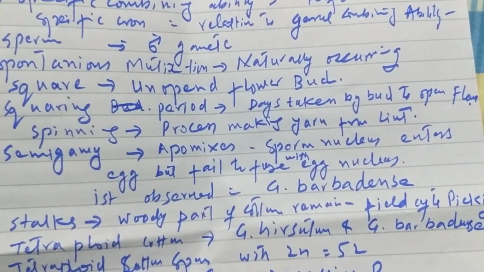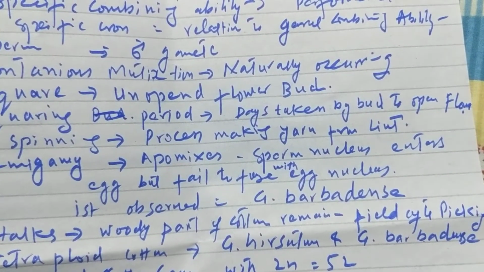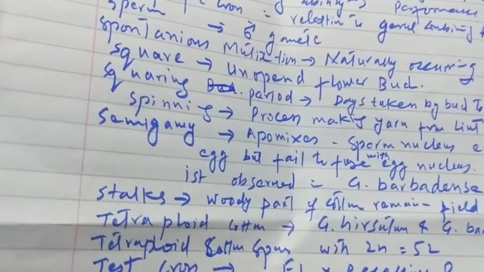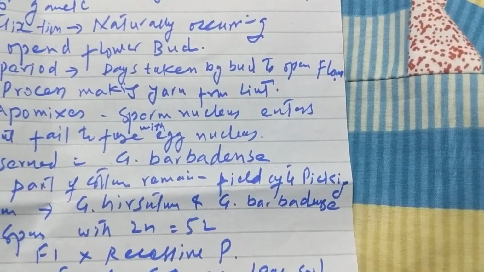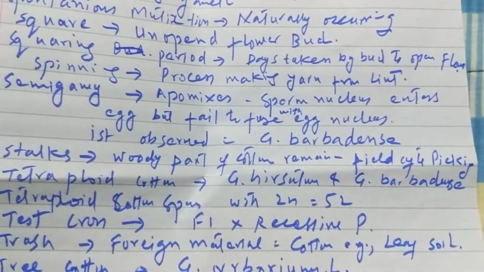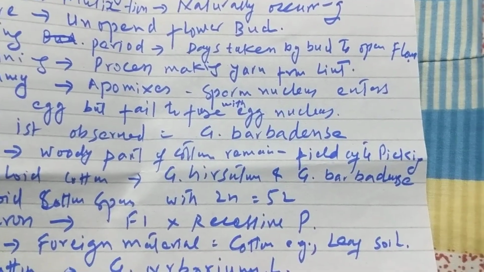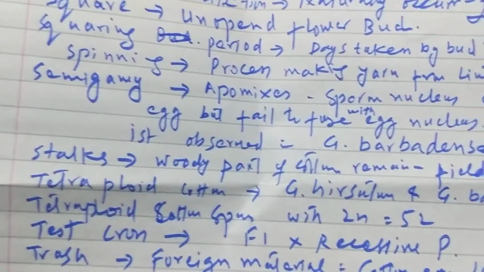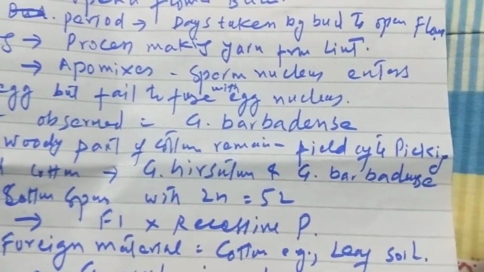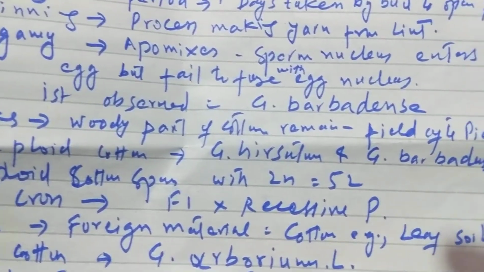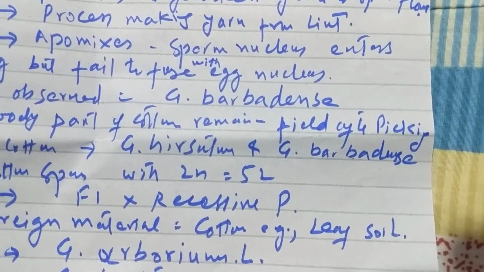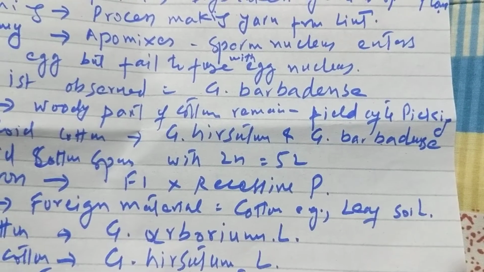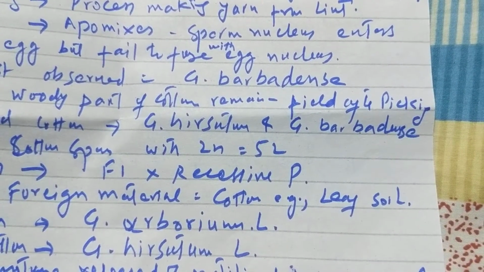Square is an unopened flower bud. Squaring period is the days taken by a bud to open into a flower. Spinning is the process of making yarn from lint. Semigamy is a process of apomixis when the sperm nucleus enters the egg but fails to fuse with the egg nucleus. First of all, it was observed in cotton, Gossypium barbadense.